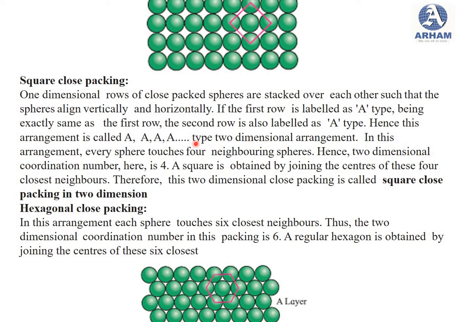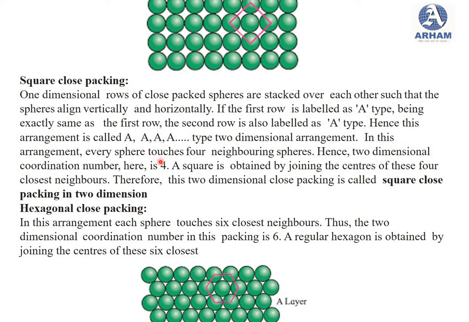Now in this arrangement, every sphere touches 4 neighboring spheres. Hence the 2 dimensional coordination number is 4.